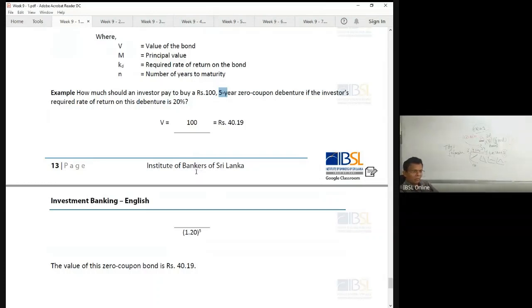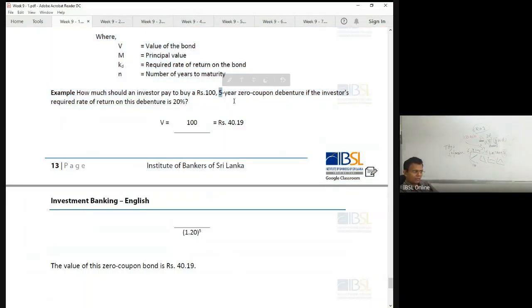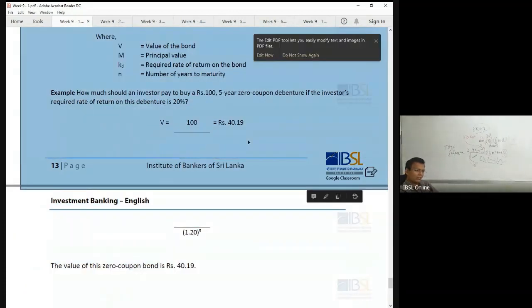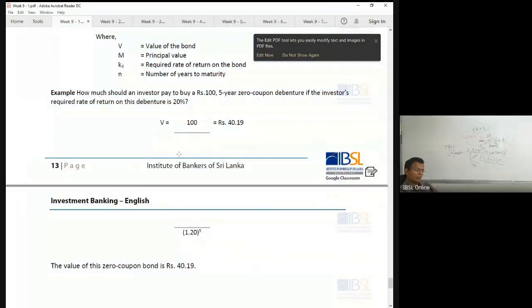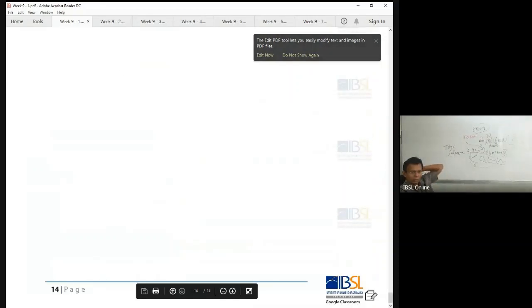We didn't do this, but keep in mind this is very important. This is the change. If you are given a question for less than 3 months, or 6 months, we know the treasury bill. For 1 year, this is the same formula we are using for treasury bill calculation. Even if the examiner says it depends, it doesn't matter. But if it is more than 1 year, use this formula, right? It's important to focus.